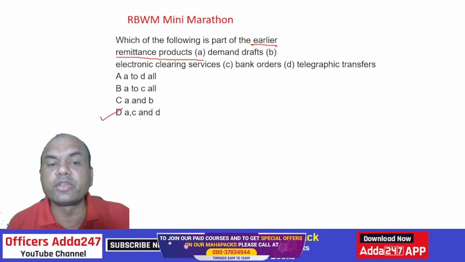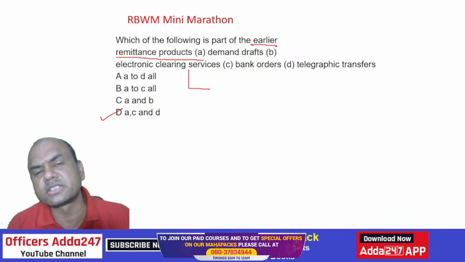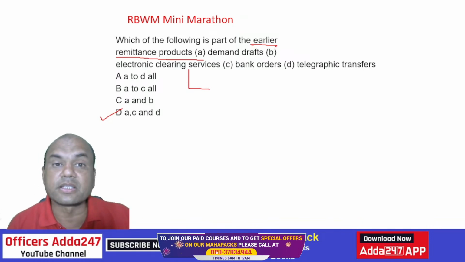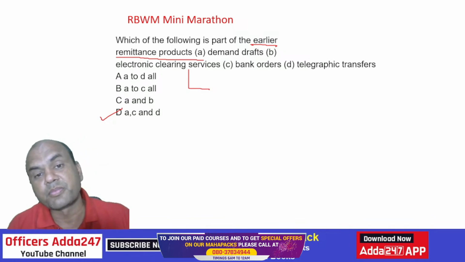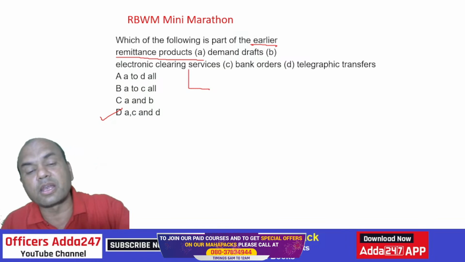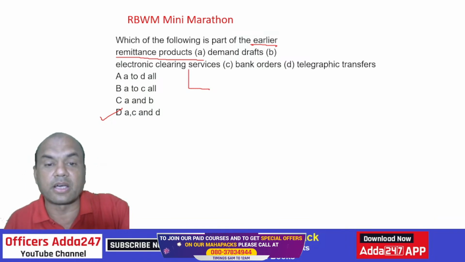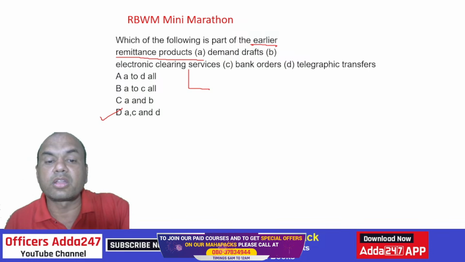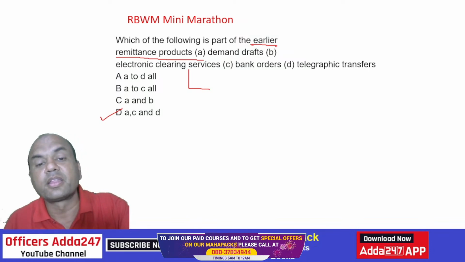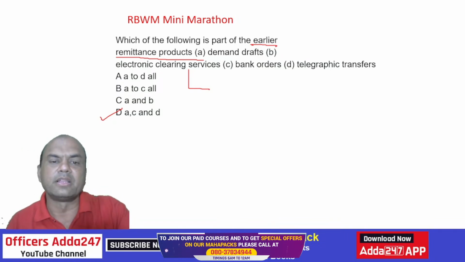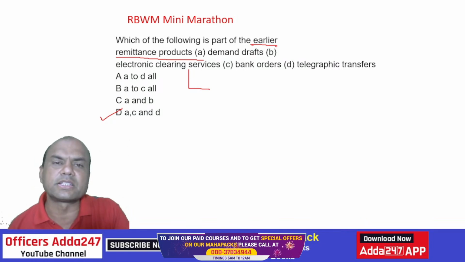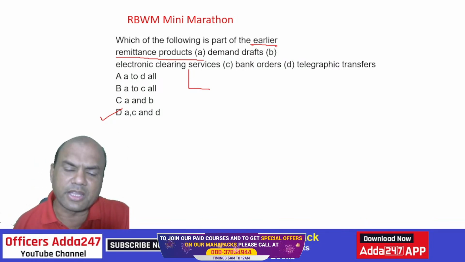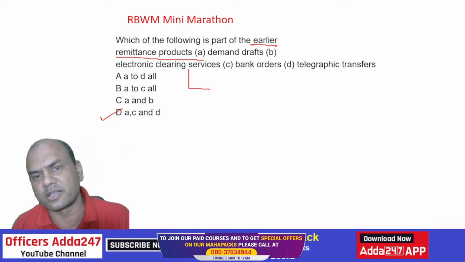See here, ECS, we use it even now. There are two types of ECS: ECS credit and ECS debit. So the earlier remittance products are these. This is demand draft. Then bank orders. Bank orders and demand draft mean roughly one and the same thing. What is the difference between pay order and demand draft? Only that pay order is given within the same city and demand draft is given outside the city. That is the difference.